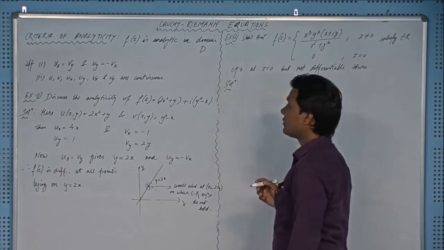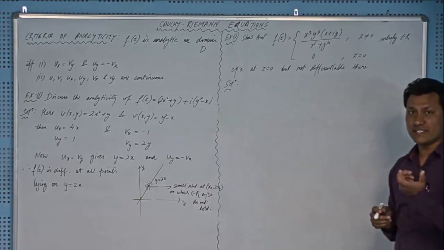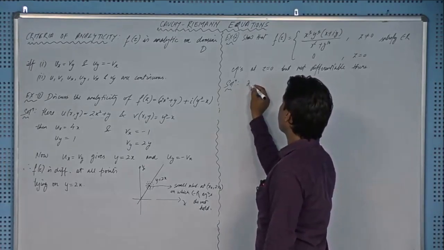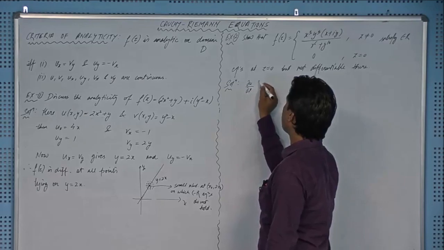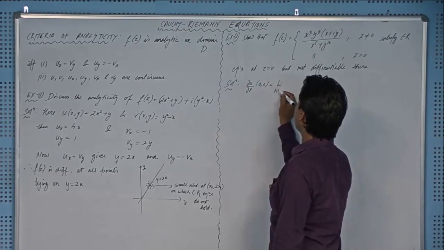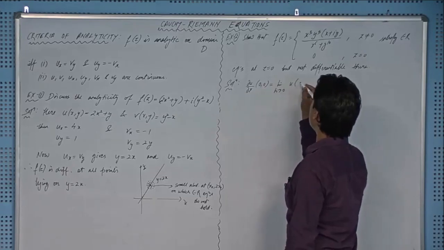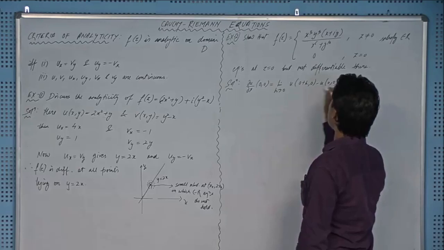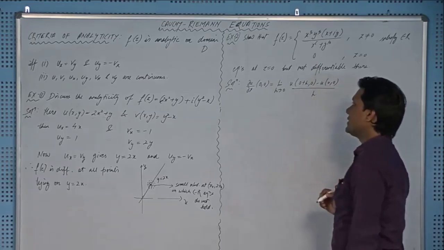I'm writing the formula for all these partial derivatives at some particular point, and that is del u by del x, and obviously we are finding the derivative at (0,0), equal to limit h tends to 0 of u(0 plus h, 0) minus u(0,0) over h, right?